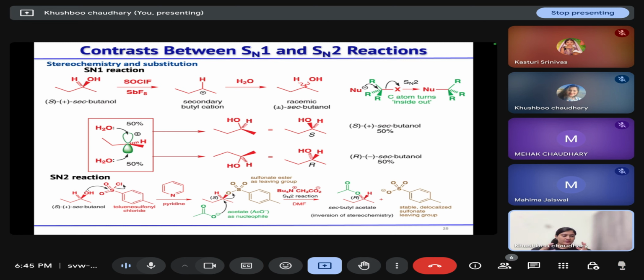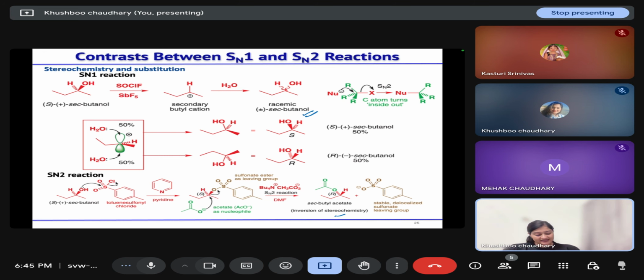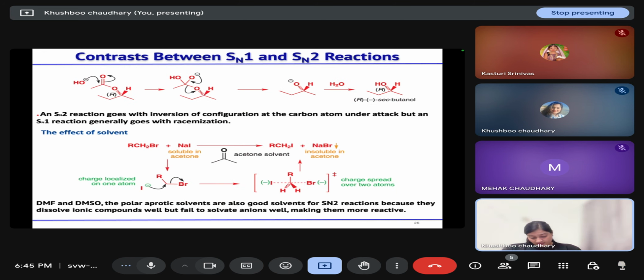But in the case of SN2 reaction, the nucleophile attacks the electrophilic center from the back side. That means inversion of configuration takes place. So SN2 reaction goes with inversion of configuration and SN1 reaction goes with racemization.